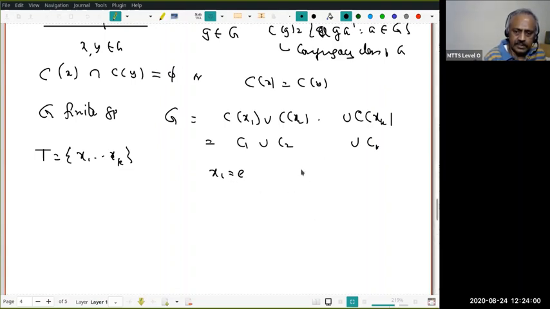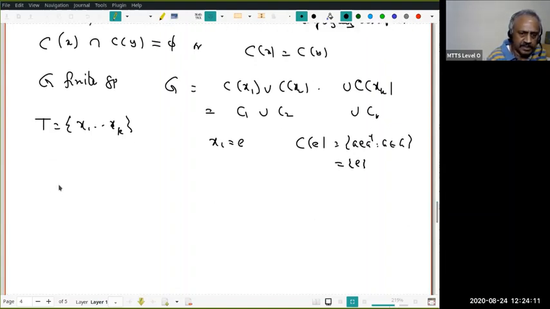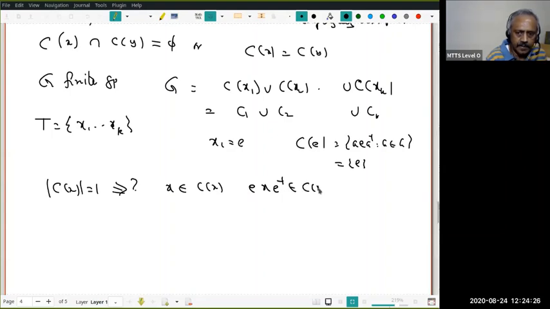Now what is the conjugacy class of the identity? It is the set of a e a inverse, a in G, that means it is {e}, a singleton. Is that clear? And similarly, when I say the conjugacy class of x has only one element, what does it mean? Notice that x always belongs to its conjugacy class because it is e x e inverse. Therefore, this is the same as saying C(x) equals the singleton {x}.